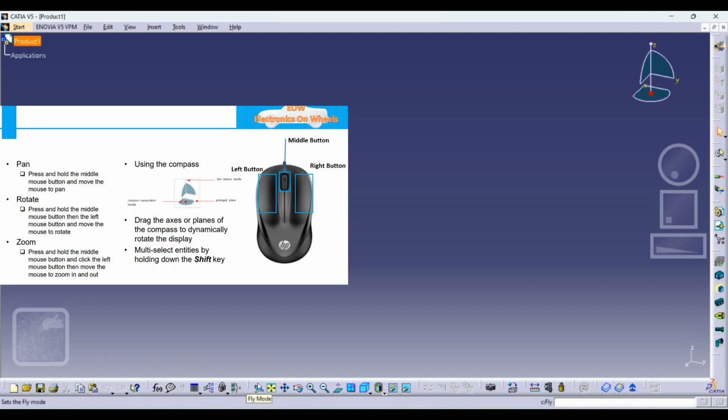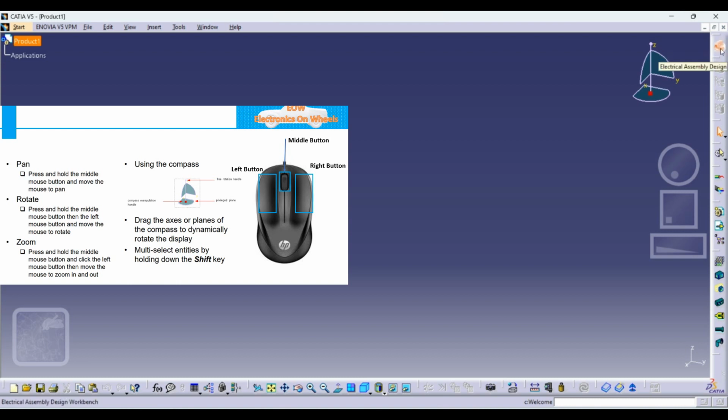Then this is what I was telling, the view. Then you have the fly mode in this, then fit all in. So suppose I fit all in, then nothing is coming right as of now, because we do not have anything on this. Okay, then we have the rotate, zoom in, out, normal. So we will see.